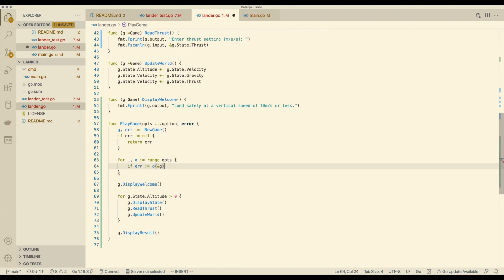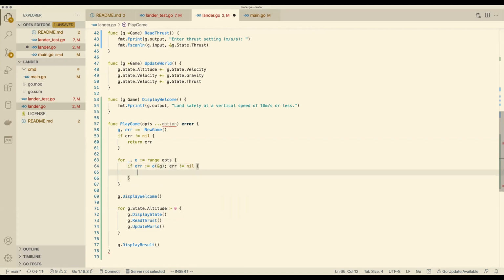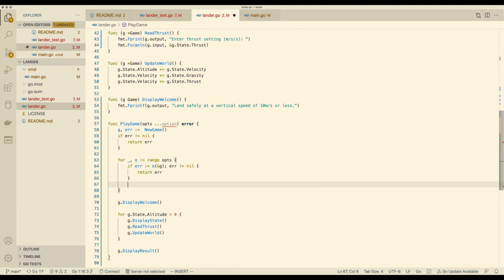We can just return that error from play game. Exactly. Very nice. Almost all Go programs contain this loop. You could even get the IDE to fill it in for you. So that's great. And we've done that.